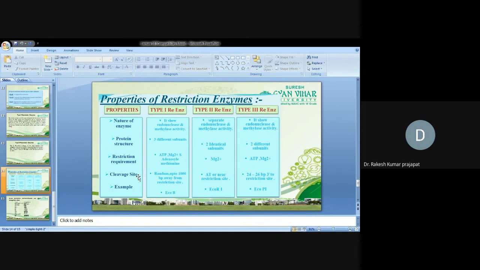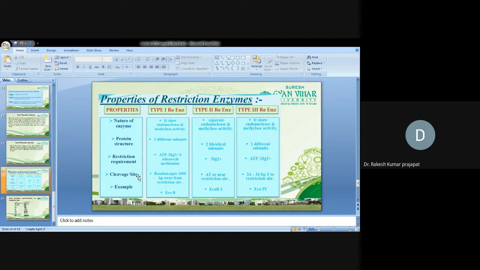So we can compare all these three groups of restriction endonuclease enzymes based on their different properties, as type 1, type 2, type 3. If we talk about the nature, type 1 shows both endonuclease and methylase activity. Type 2 has separate endonuclease and methylase activity. And type 3 has both endonuclease and methylase activity. Type 1 is composed of three different subunits, while type 2 has two identical subunits and similarly type 3 also has two identical subunits.